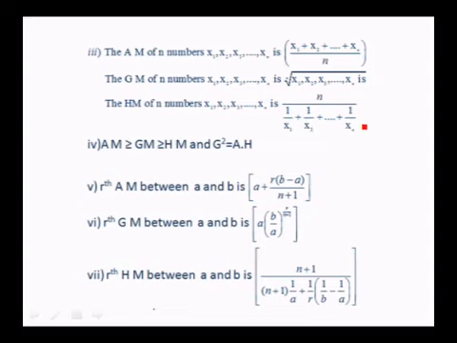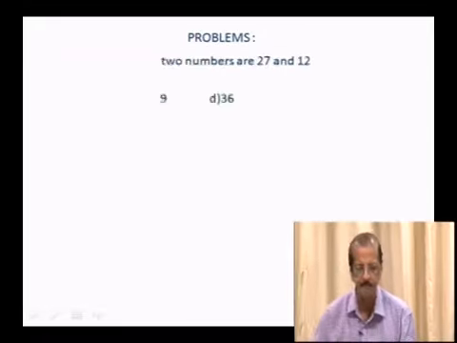And the most important result, AM is greater than or equal to GM, greater than or equal to HM, and G square is equal to AH. The rth arithmetic mean is given by this formula. The rth geometric mean is given by a into b by a whole to the power of r over n plus 1. The rth HM is given by n plus 1 over n plus 1 into 1 over a plus 1 over r into 1 by b minus 1 by a. So, let us try some problems on this arithmetic mean, geometric mean and harmonic mean.